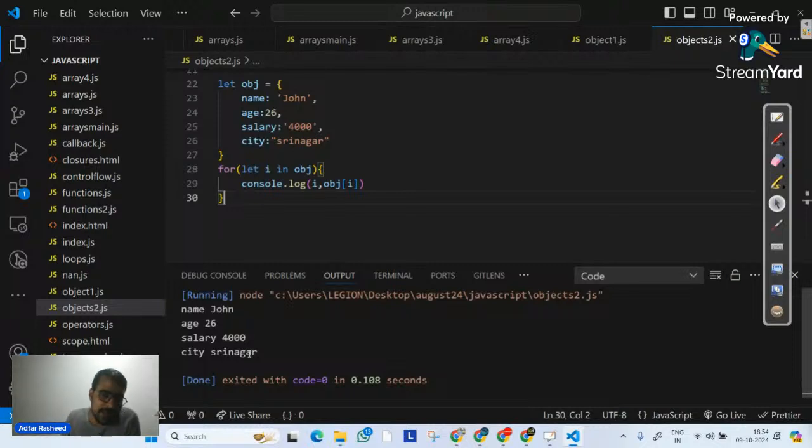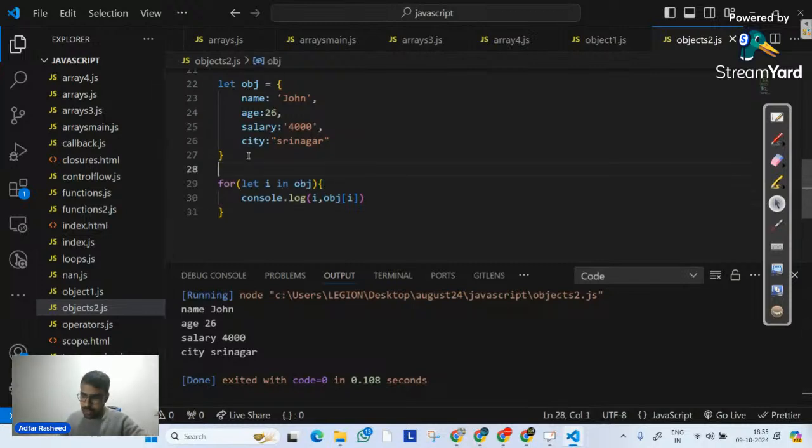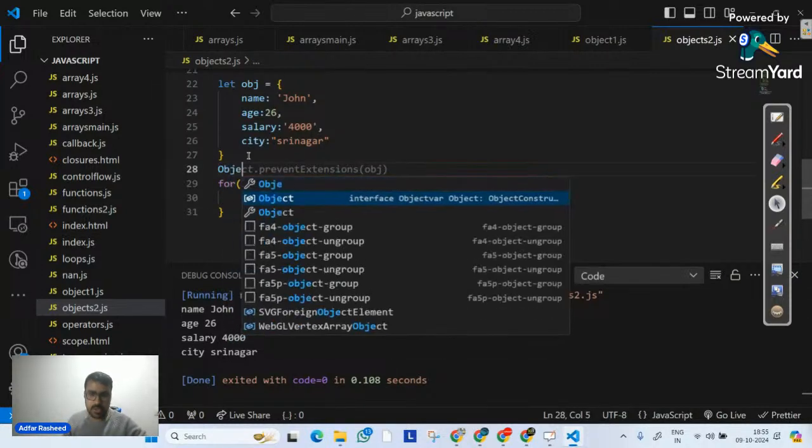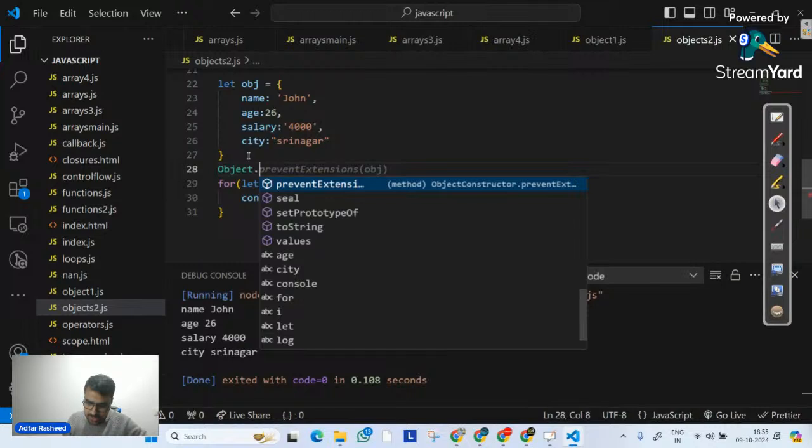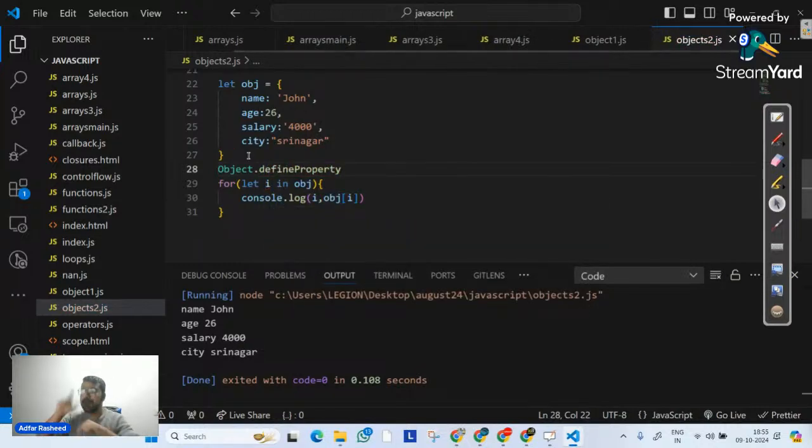But a question that might be asked to you is: is there a way with the help of which you can define a property for an object and make it non-enumerable? Of course, yes. We use the same constructor called Object, and on this I will use a method called defineProperty.